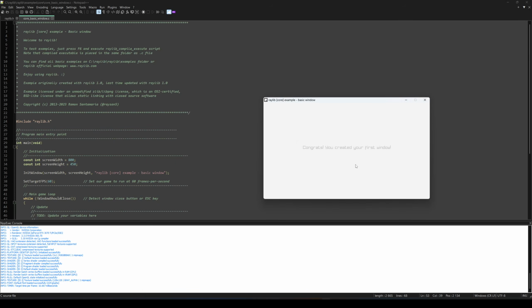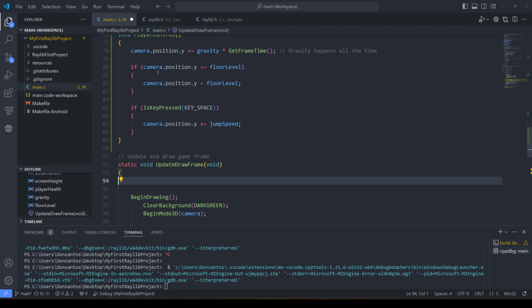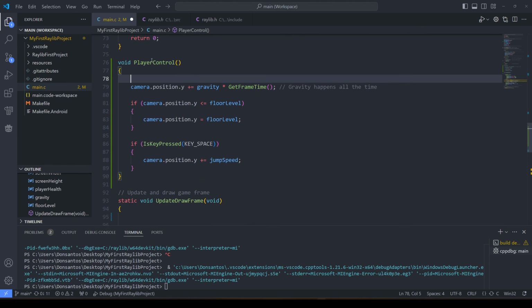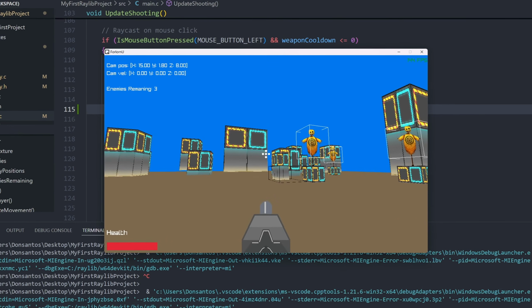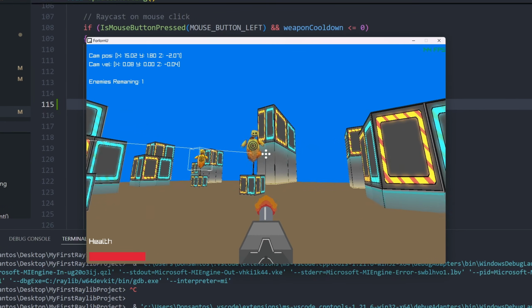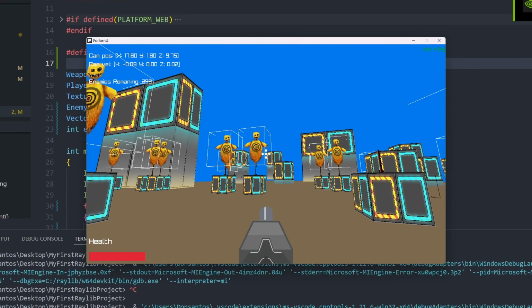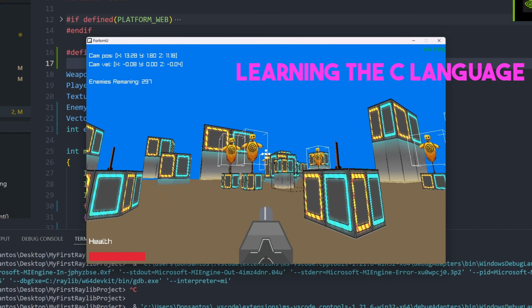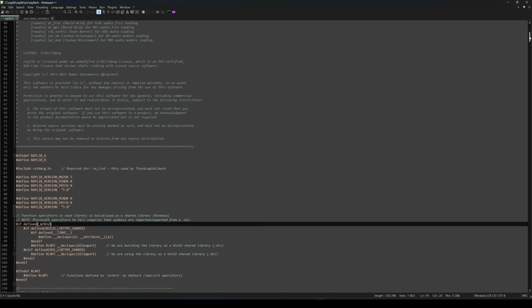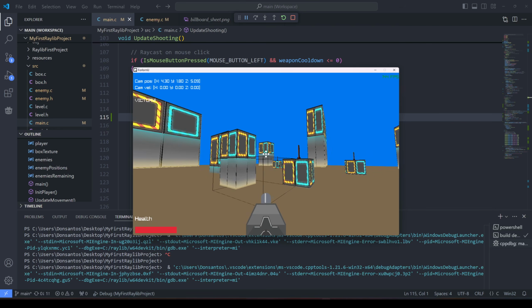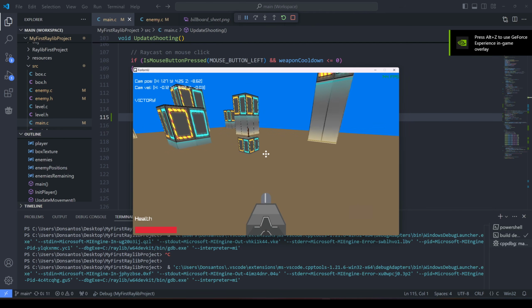I started out just staring at an example project, but after my 48 hours were up, I had made a very simple first-person shooter with movement, animations, and enemies that could be destroyed. It's not pretty, but considering the many hours I spent fighting the compiler, trying to learn C, and just learning at the same time, I'm pretty happy with the result. But it's certainly not flashy.